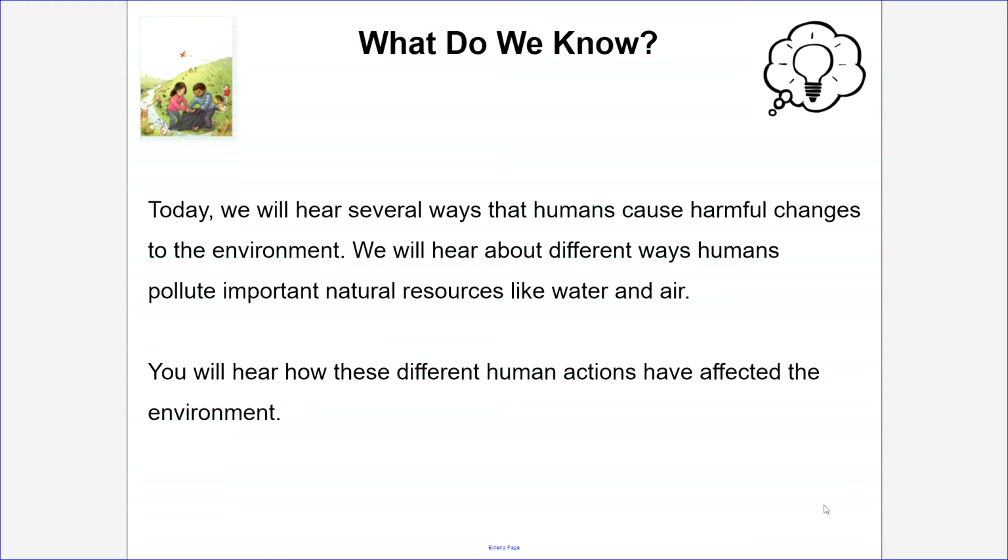Today, we will hear several ways that humans cause harmful changes to the environment. We will hear about different ways humans pollute important natural resources like water and air. You will hear how these different human actions have affected the environment.